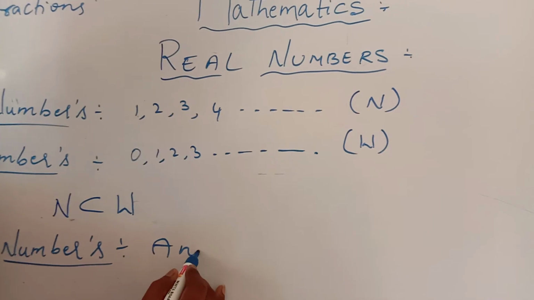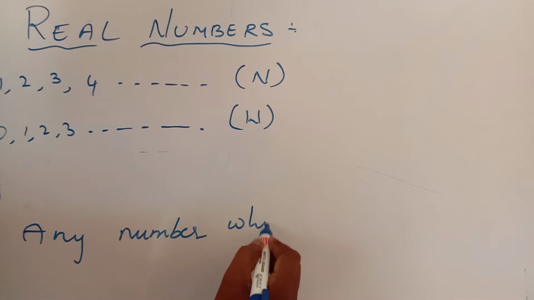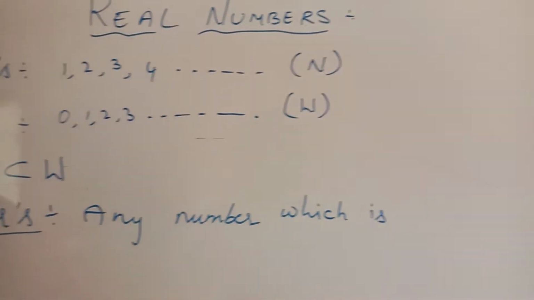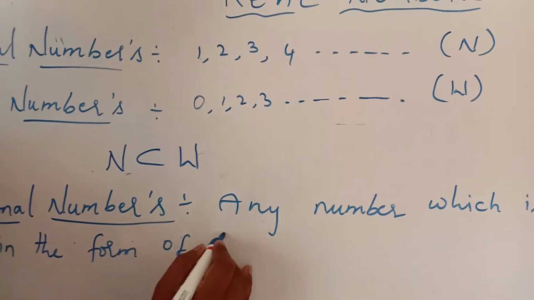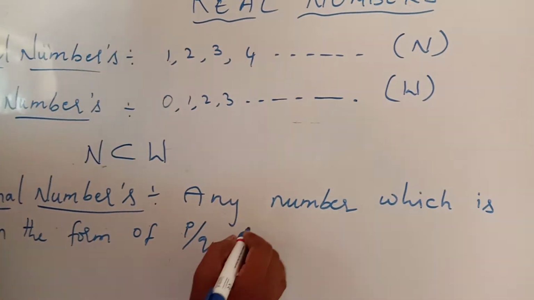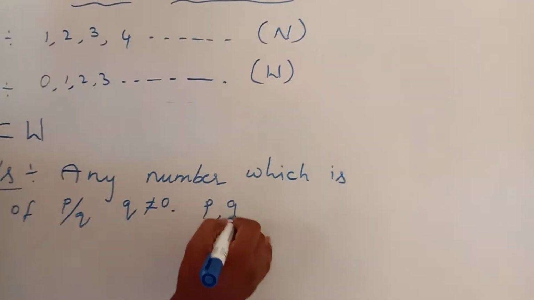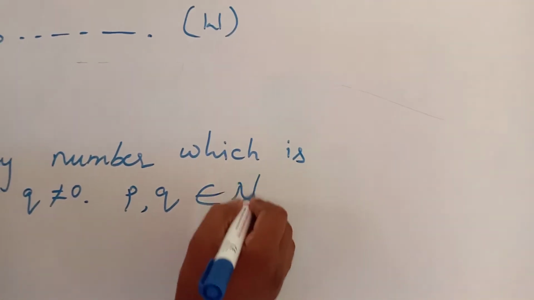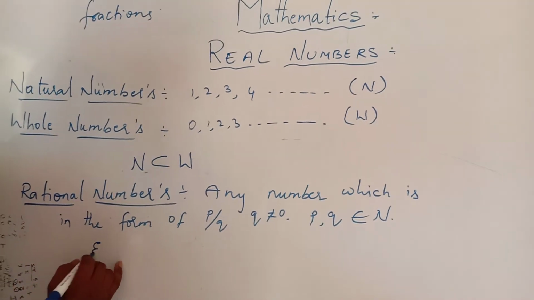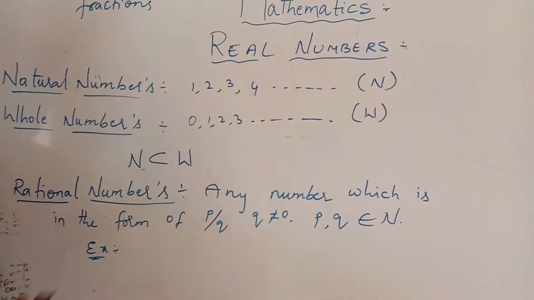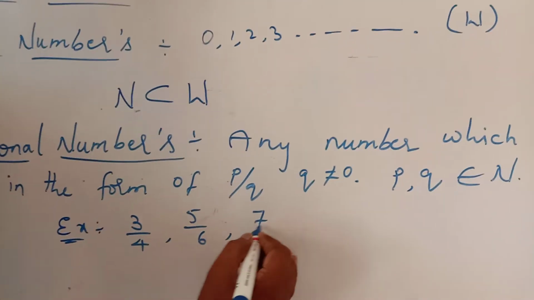Any number which is in the form of p by q, q is not equal to 0, p comma q belongs to N. For example, we'll see 3 by 4, 5 by 6, 7 by 9, etc.